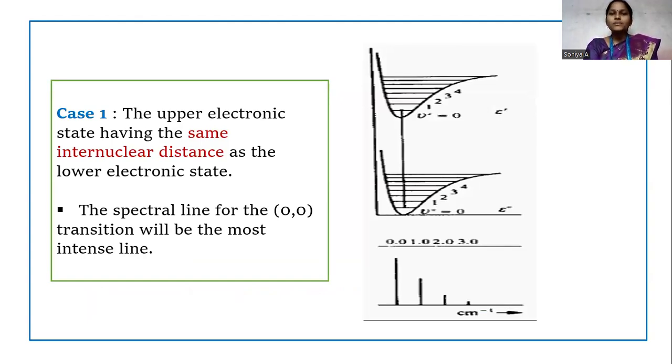The first case is when the upper electronic state has the same internuclear distance as the lower electronic state. Here you can see in this diagram, the lower and upper electronic states have the same internuclear distance. In this case, the most probable transition takes place from v double prime equal to 0 to v single prime equal to 0 state. Hence, the spectral line for the 0,0 transition will be more intense when compared with the other transitions.